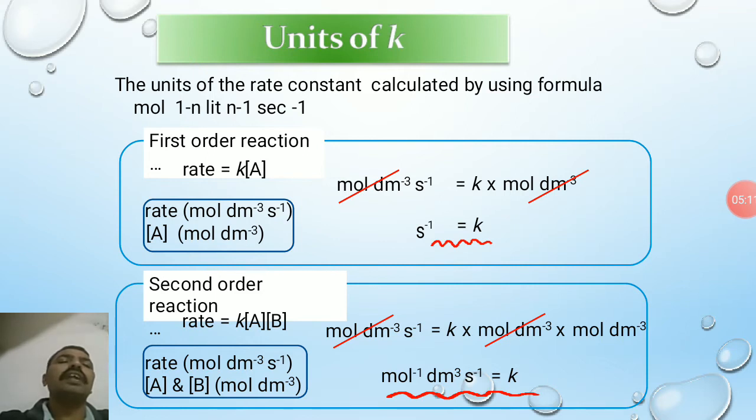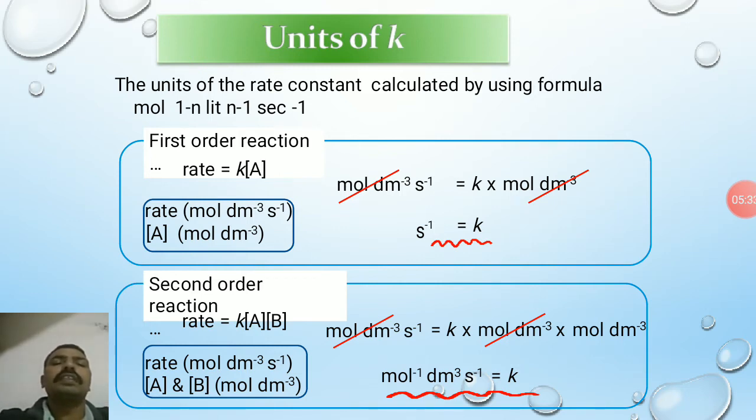The unit of the rate constant is calculated using the formula mole to the power 1 minus n, liter to the power n minus 1, second inverse. For the first order reaction, consider the rate expression: rate is equal to K into concentration of A. By calculating, the unit of the rate constant for the first order reaction is second inverse.